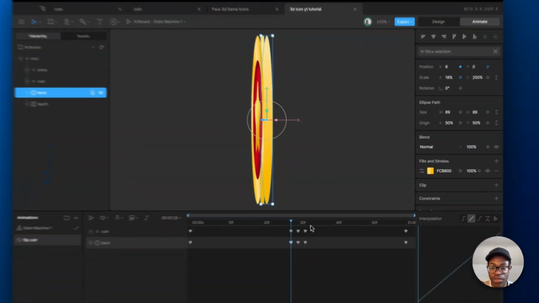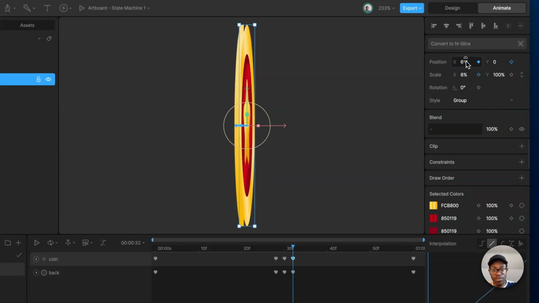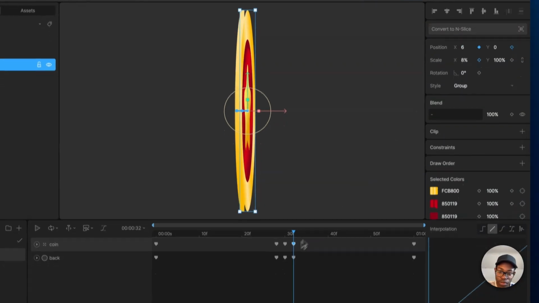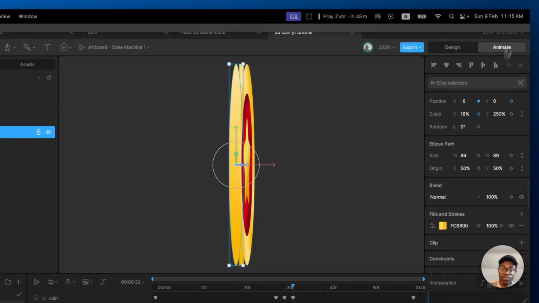You'll soon see. If you come over here again to the front, give it 6. It moves to this side. And for the back, you give it -6. It moves to that side. Now let's play it.